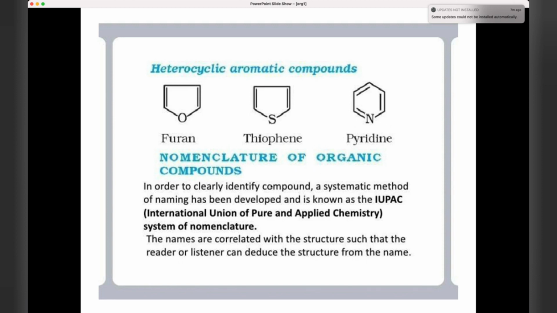The nomenclature of organic compounds. To clearly identify a compound, you have to name it by a systematic method, because it should be internationally accepted. So a common system of naming is adopted, also known as IUPAC, the International Union of Pure and Applied Chemistry system of nomenclature. How do they name it? The names are correlated with the structure, so that the reader or listener can deduce the structure from the name itself. By looking at the name itself, they can find out the structure.